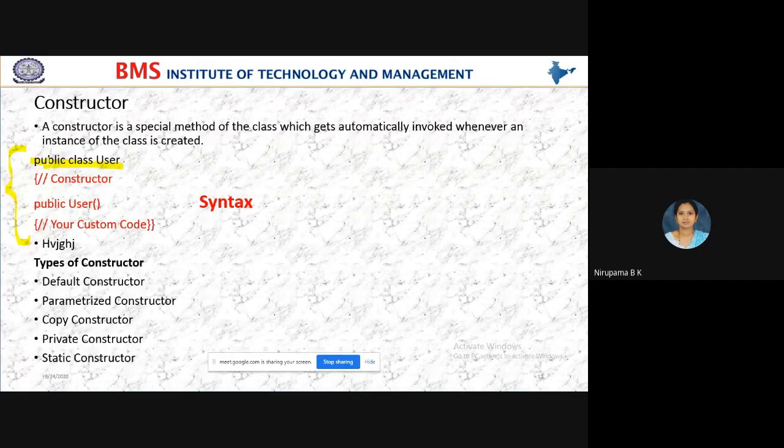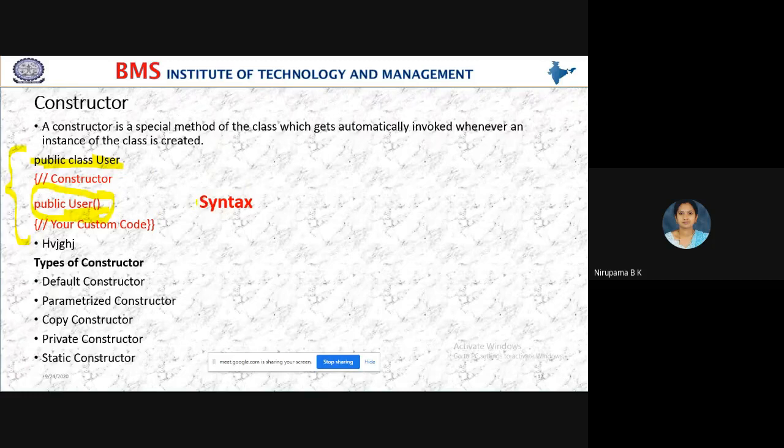Public is an access modifier, class is a keyword, and this is the class name, and this is the constructor. The constructor has the access modifier and the class name.